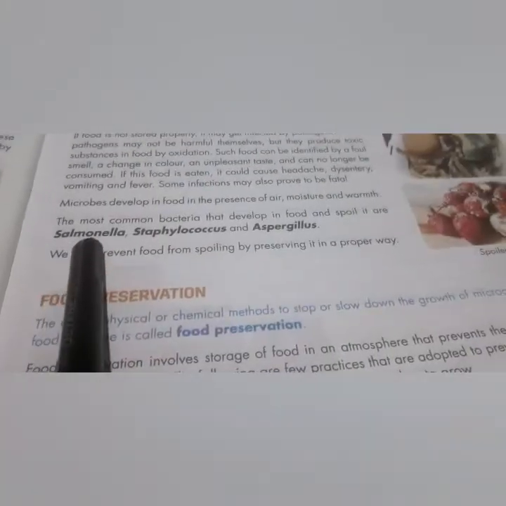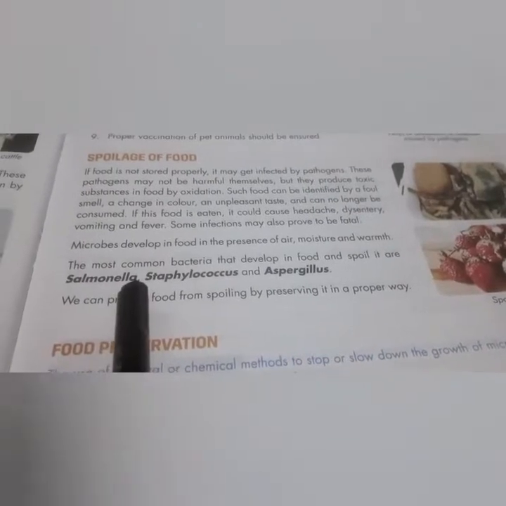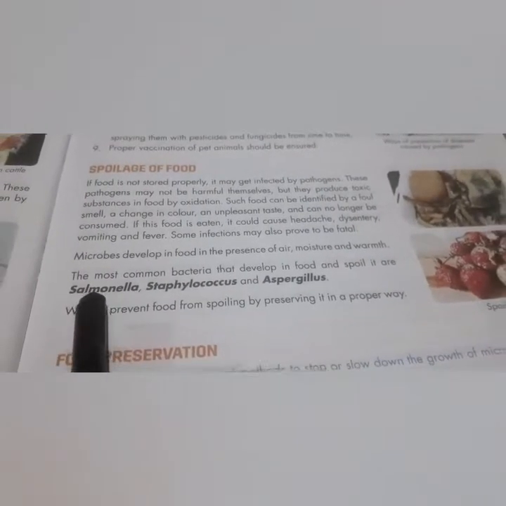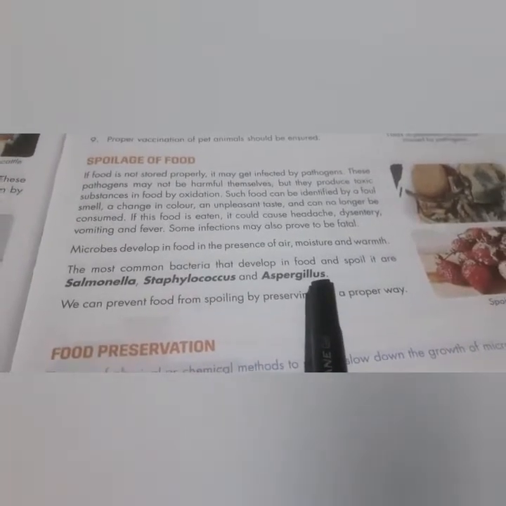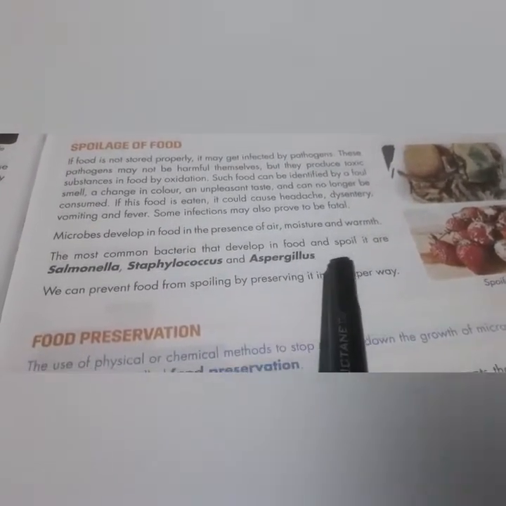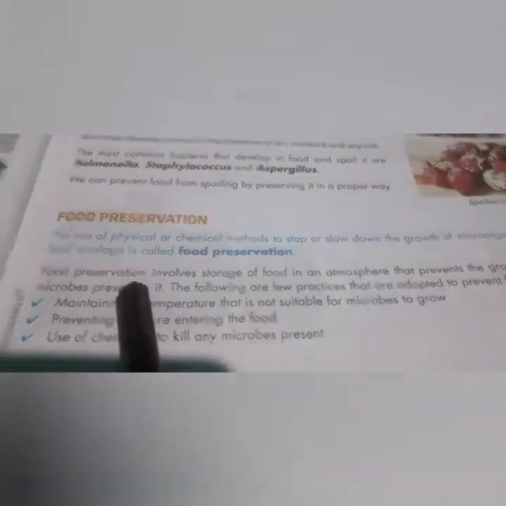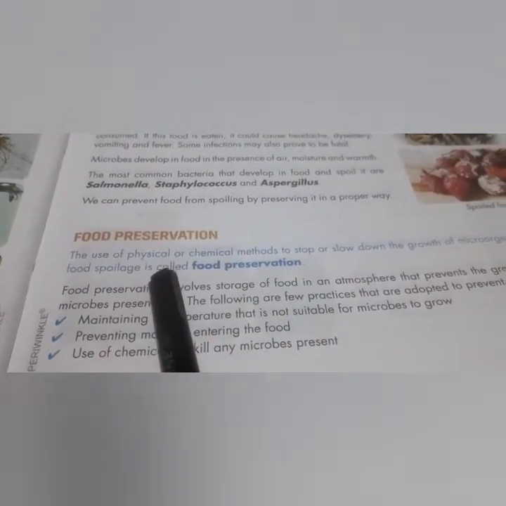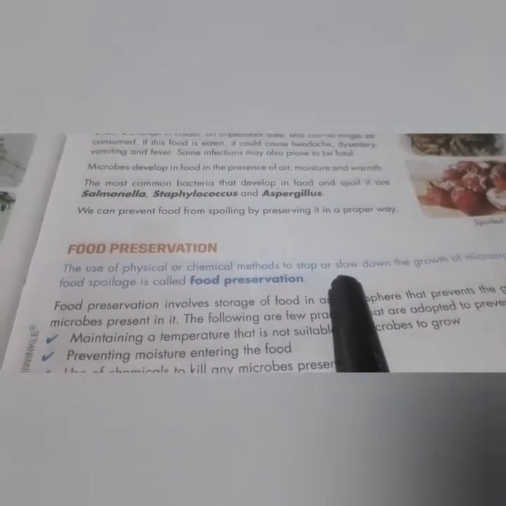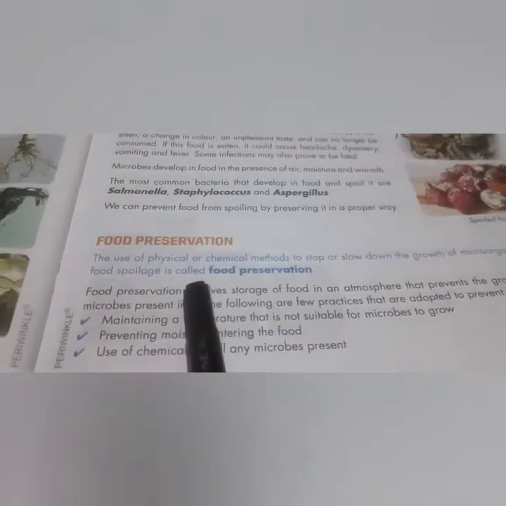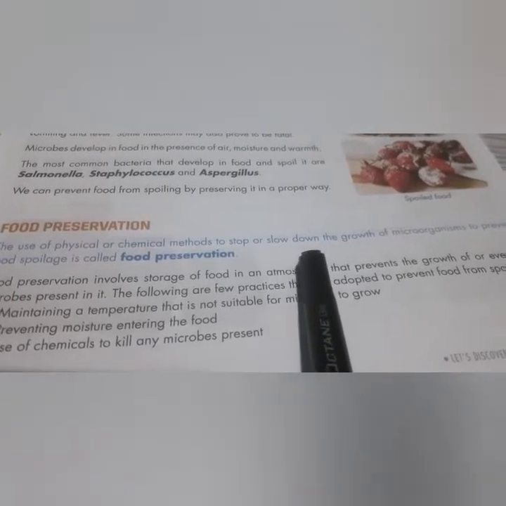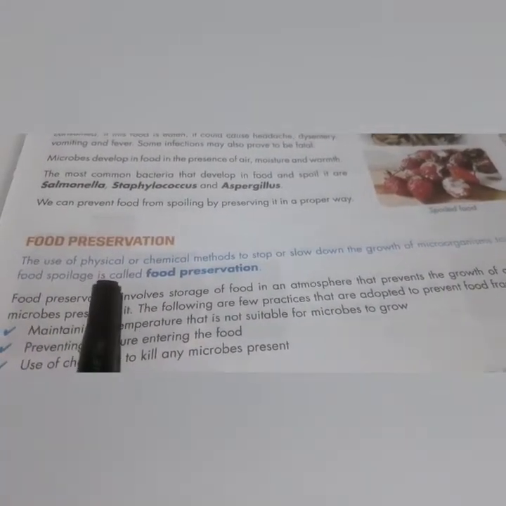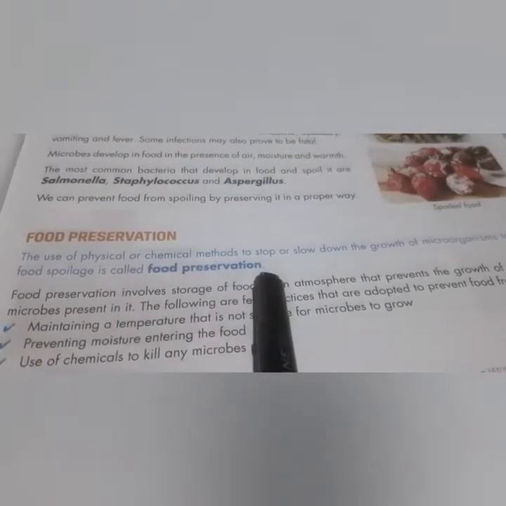The microbes that grow in food products are Salmonella, Staphylococcus, and Aspergillus, which develop in the food and spoil it. Then we need to preserve these foods by certain methods. So the use of physical or chemical methods to stop or slow down the growth of microorganisms to prevent food spoilage is called food preservation.